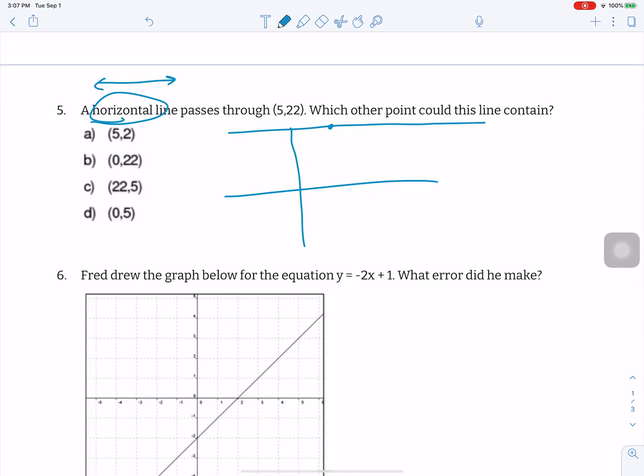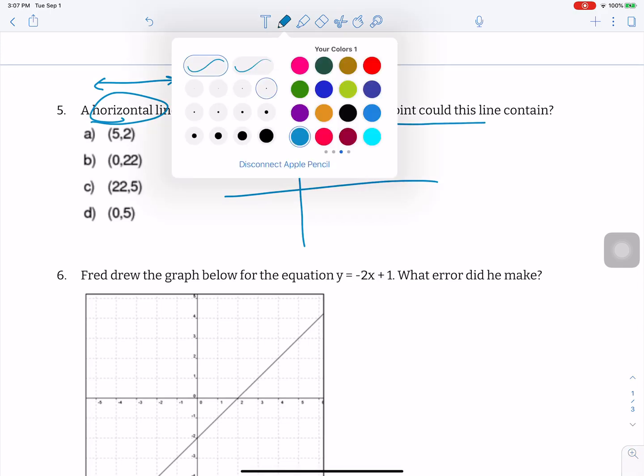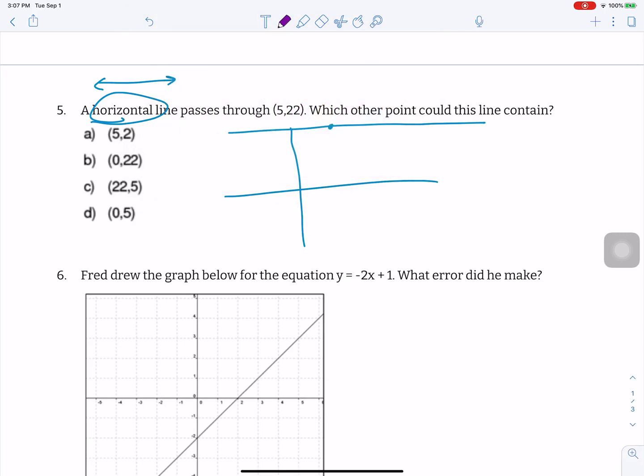And if we look at just graphing those other points just to see where they're at, that will help us out. So 5, 2 is going to go over 5, up 2. That's definitely not on my line. 0, 22 would be over 0, up 22. That one is on my line. I just like to double check all my pieces here. 22, 5 is going to be on my x-axis over to 22, up to 5. Definitely not on my line. And 0, 5, over 0, up 5, is also not on my line. So the only one would be that letter B.